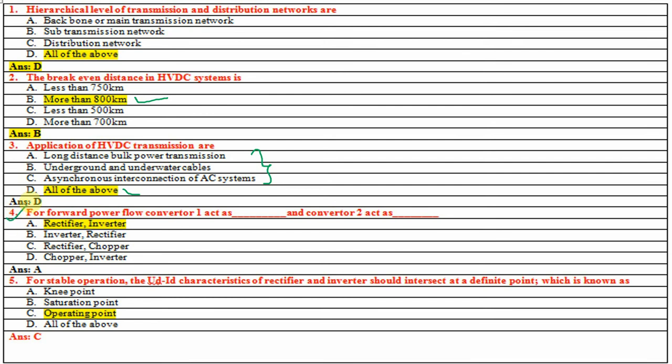Next question is: for forward power flow, converter 1 acts as a rectifier and converter 2 acts as an inverter in HVDC system. Next one, for stable operation, the V-I characteristics of rectifier and inverter should intersect at a definite point, which is known as the operating point.